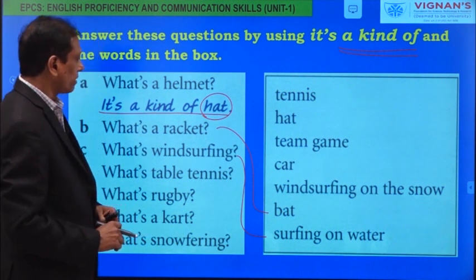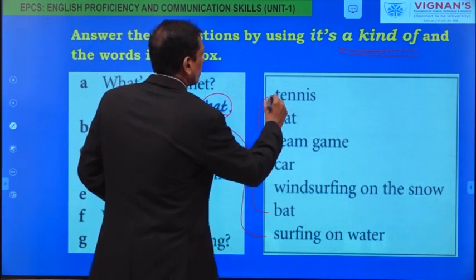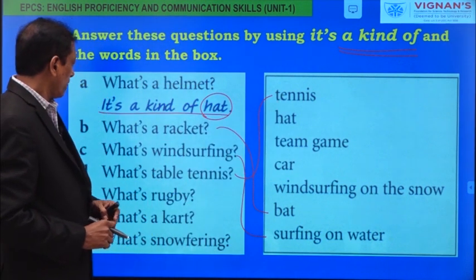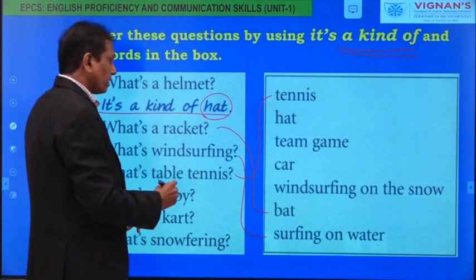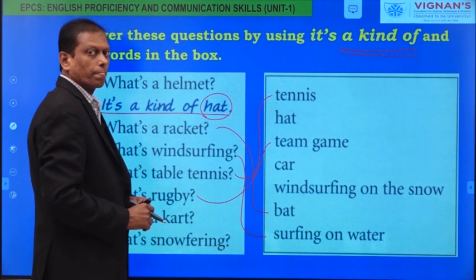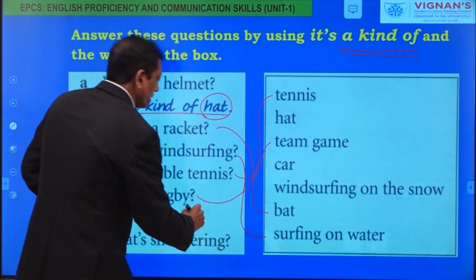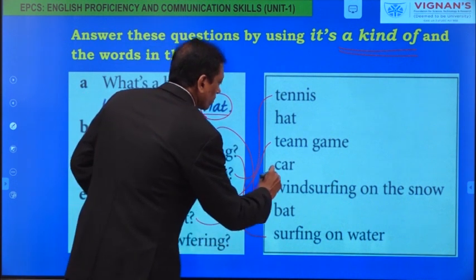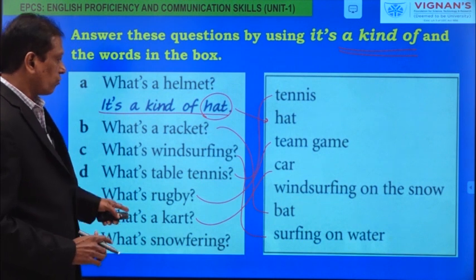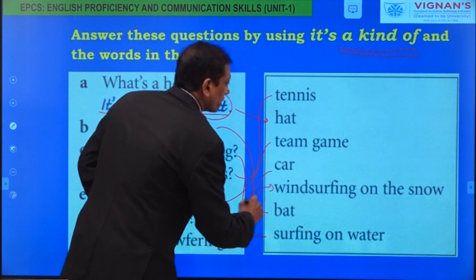Next, what is table tennis? Table tennis is a kind of tennis. Lawn tennis, table tennis. What is rugby? Rugby is a kind of team game. What is a cart? Cart is a small car. It's a kind of car. And then, what is snowfaring? Snowfaring is a kind of windsurfing on the snow.